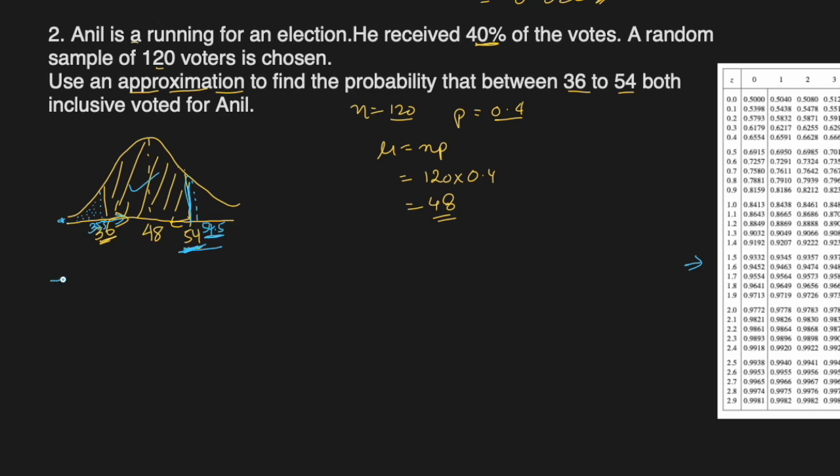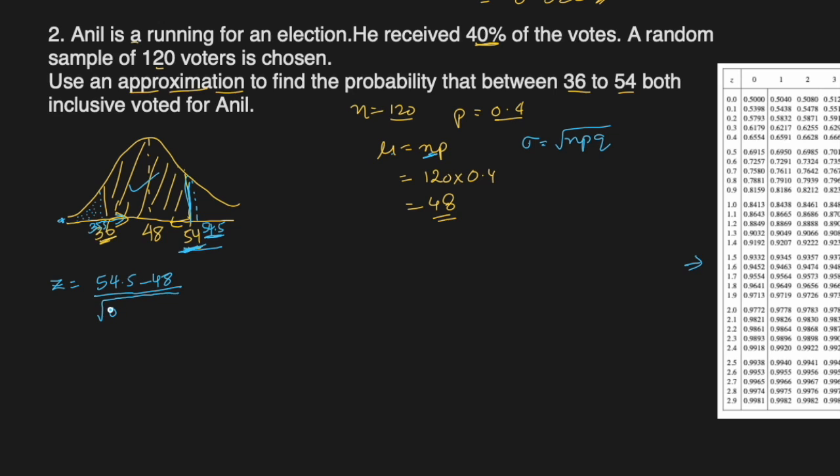So first we need the Z score for this. So Z score for 54.5 minus 48 divided by the standard deviation, and the mean is NP, the standard deviation, let's say sigma, is square root NPQ. I am not going to calculate it here. I will straight away write it here so that I get the closest possible Z score.